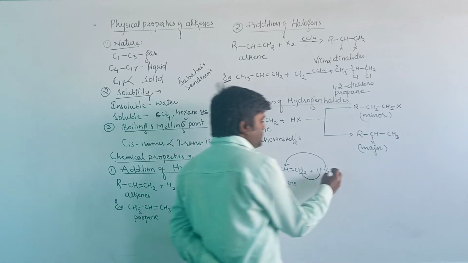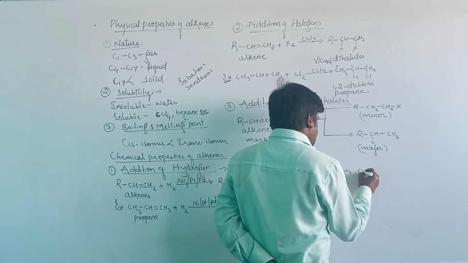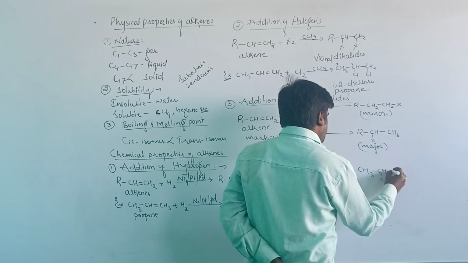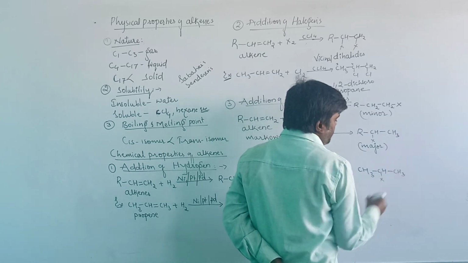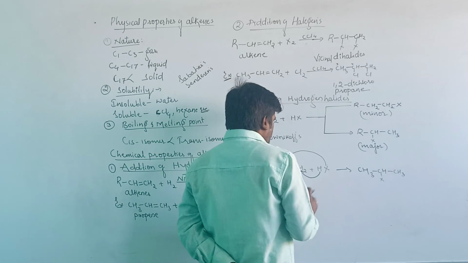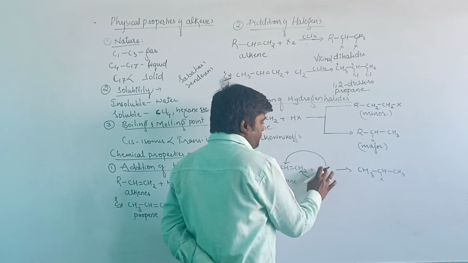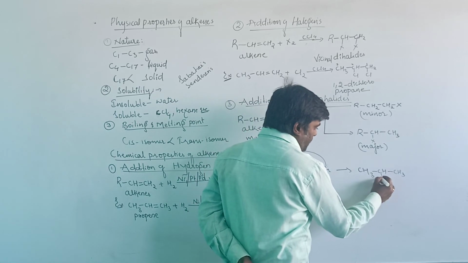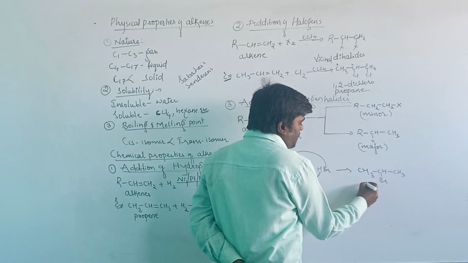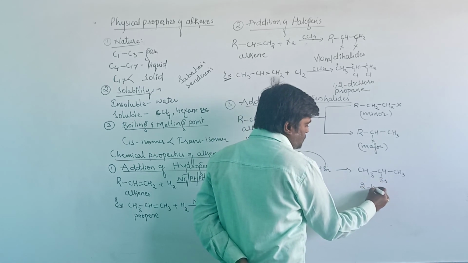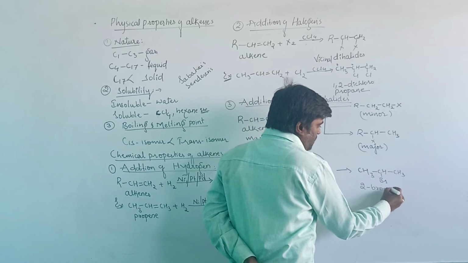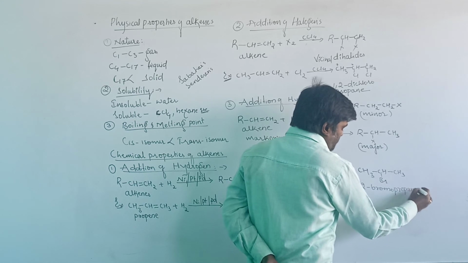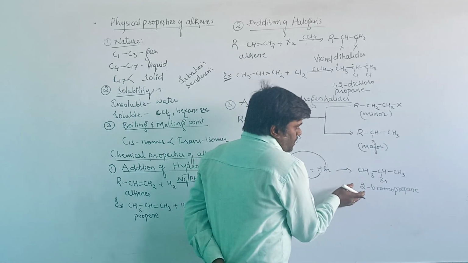Then it will produce CH3 CHX CH3 as the major product. Considering hydrogen bromide, the name of this compound is 2-bromopropane.